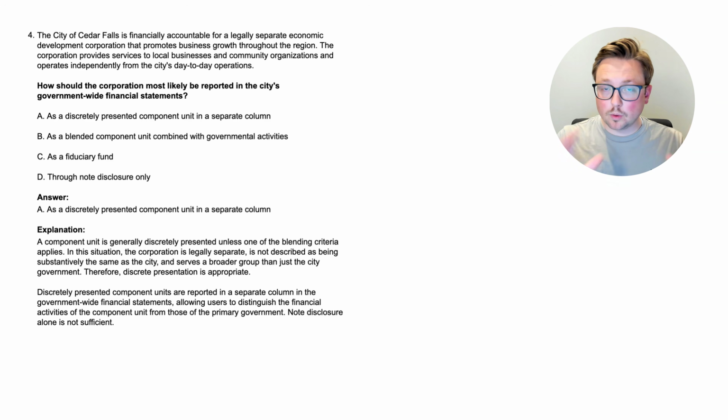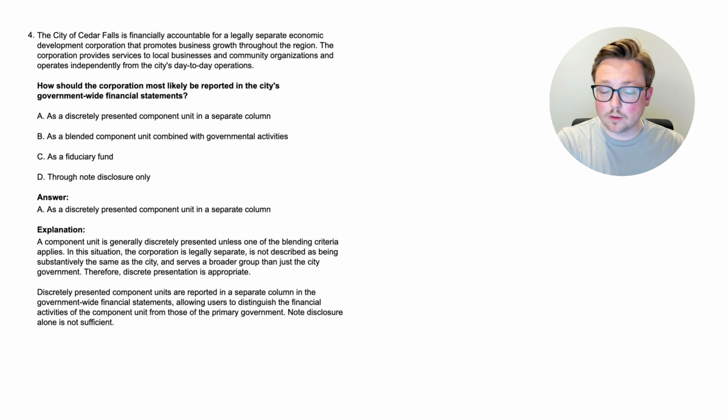Now, if any one of these had been otherwise, like if it was not legally separate from the city, or if it was pretty much the same as the city, or if it was only servicing the city almost exclusively, then it would probably be blended. But because none of those apply here, it's going to be discrete presentation. Discretely presented component units, again, are reported in a separate column in the government-wide financial statements, allowing users to distinguish the financial activities of the component unit from those of the primary government. Note disclosure alone is not sufficient. So I think it's pretty clear now the difference between blended and discrete.